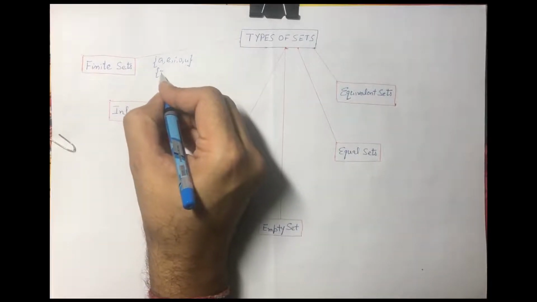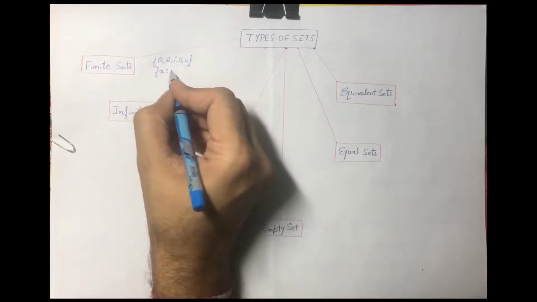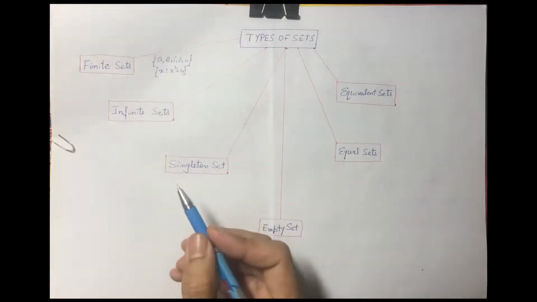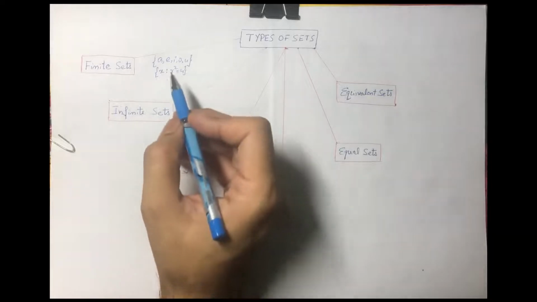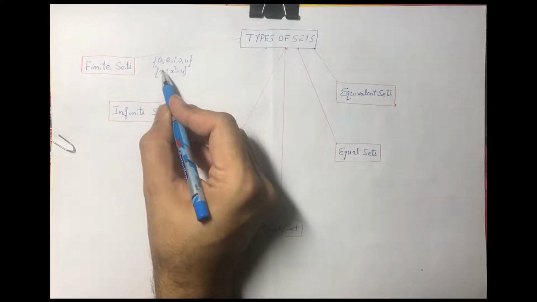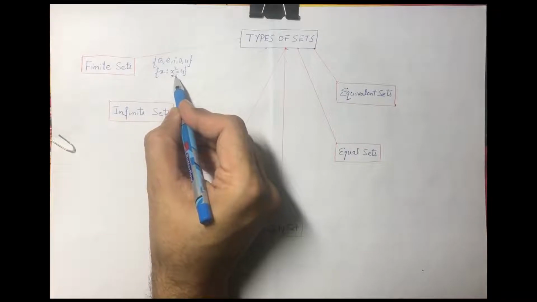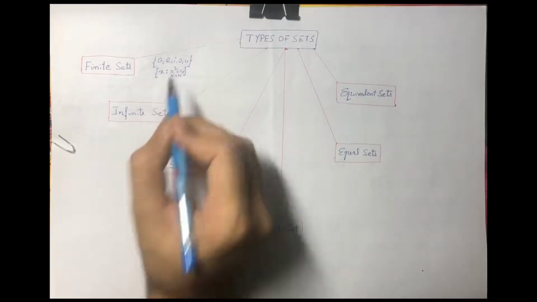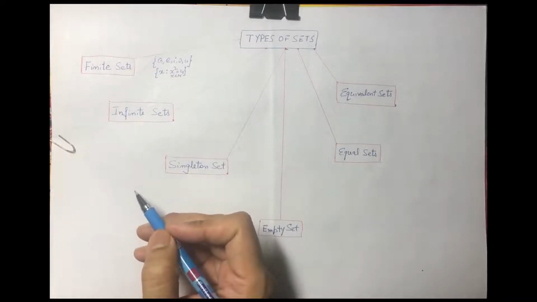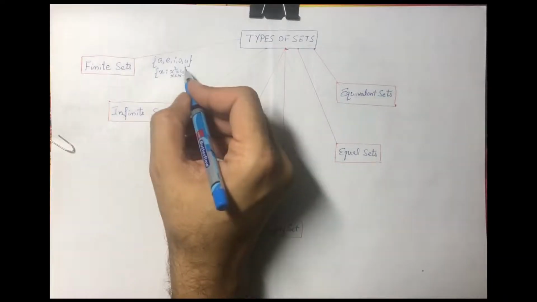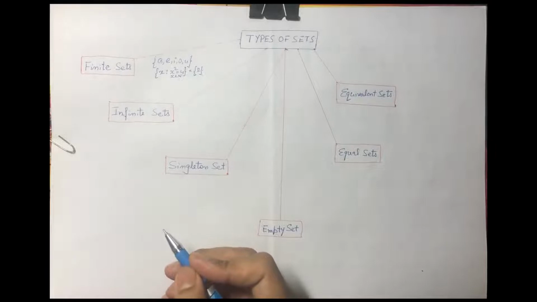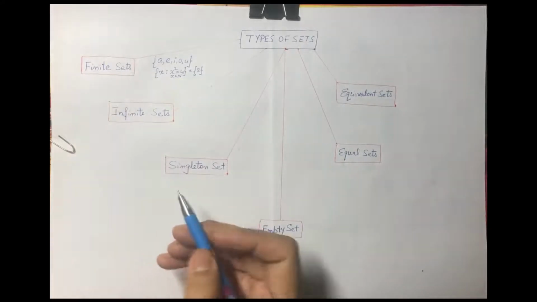Another set, so we write it in set builder form: x square is equal to 4. So as we discussed in the definition of set builder form, we can specify the elements here also, those natural numbers belonging to the set whose perfect square is 4. What are those? Only one, that is 2. So just one element is there. So this is again a finite set.